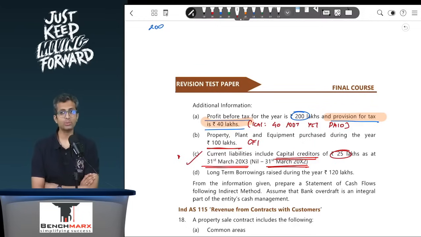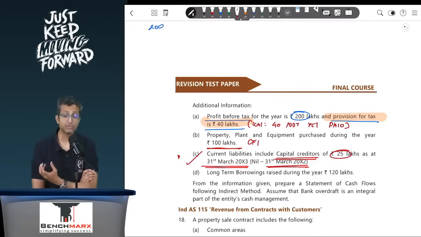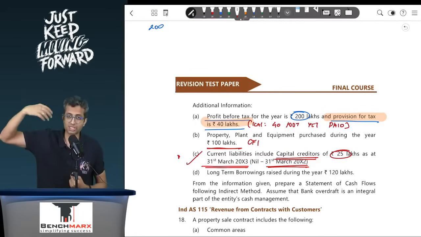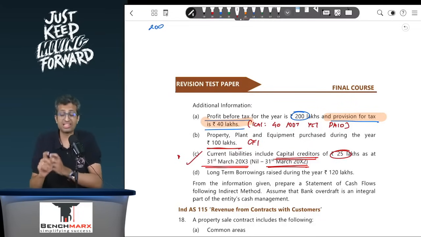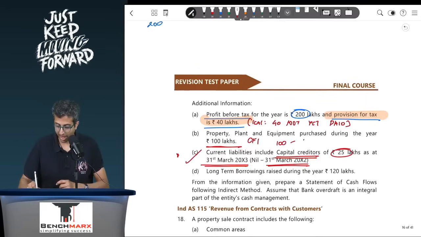However, when we say that we are purchasing 100 rupees worth of fixed assets, generally the thought process would be that if we have purchased fixed assets worth 100, we must have paid 100. However, if there are capital creditors worth 25 which are still outstanding, that means we have bought fixed assets worth 100, and for those fixed assets 25 is still payable, and hence your cash flow from investing would be 100 minus 25, which is 75. So this is one adjustment that is to be remembered.